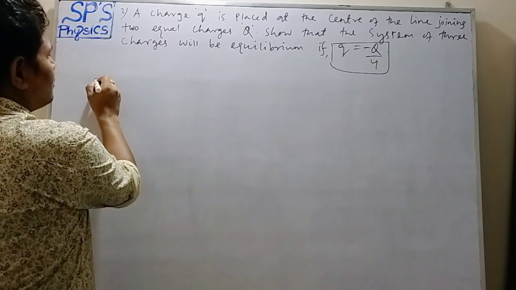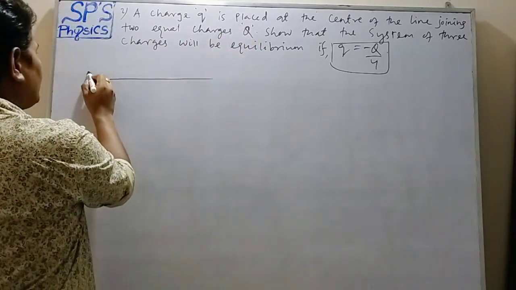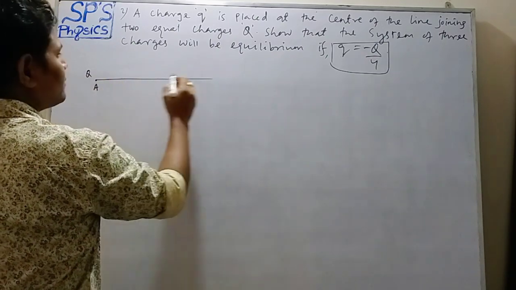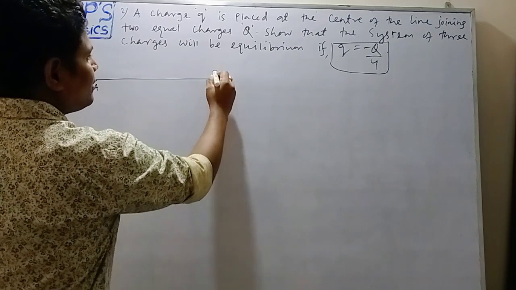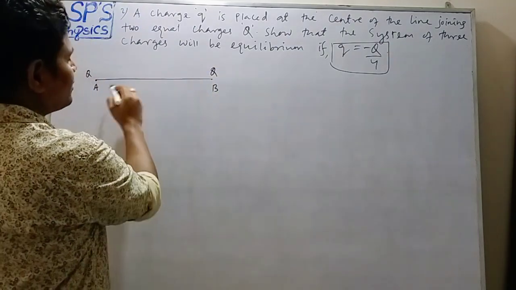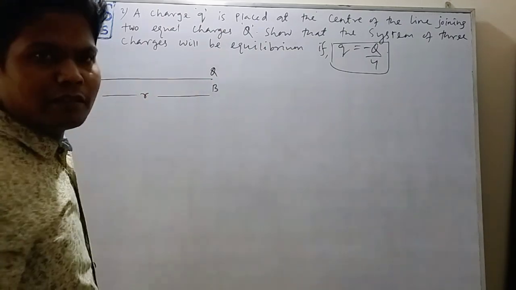Suppose two equal charges capital Q are located at points A and B respectively. Suppose they are held at a distance r apart from each other.